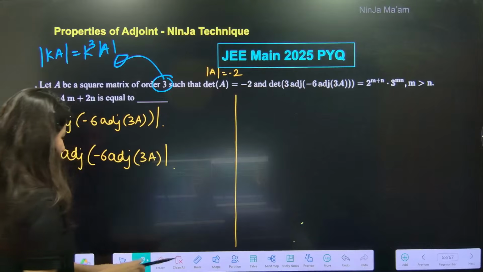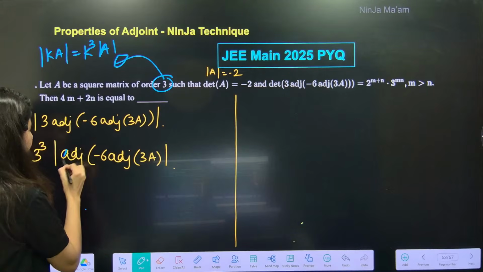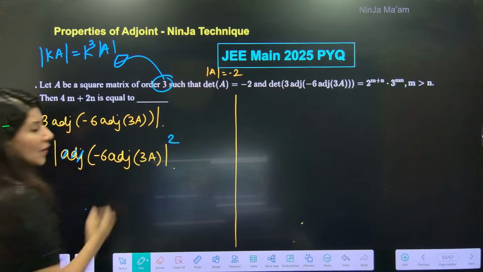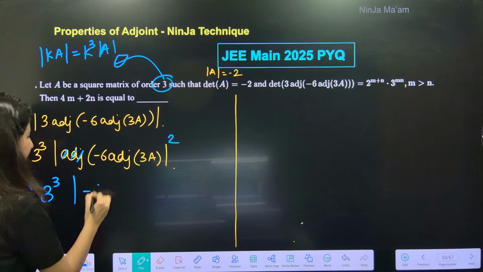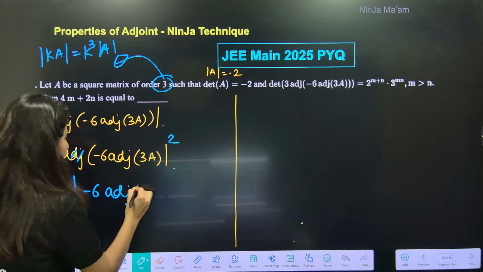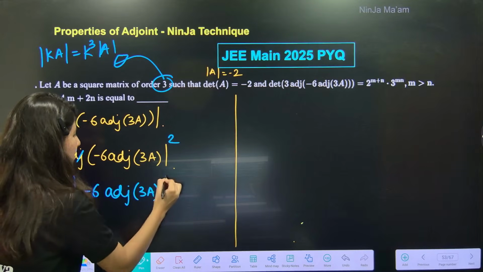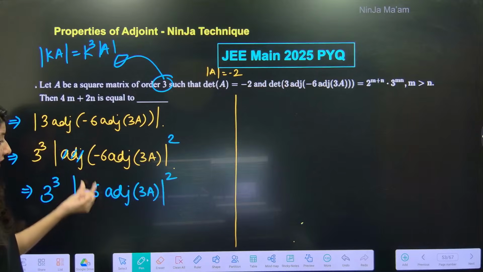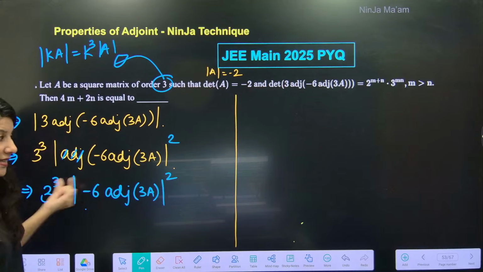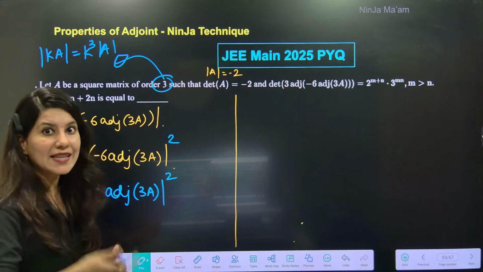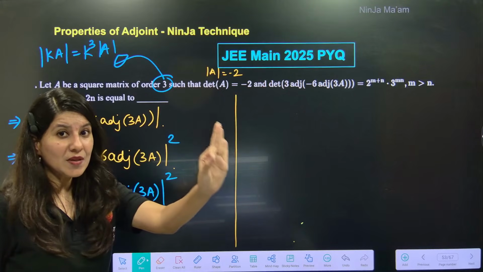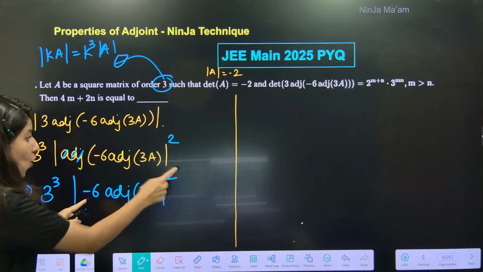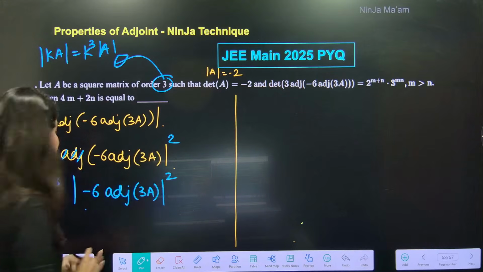This is also one of the ninja techniques. Adjoint you need to remove, apply the square. So now the expression will be 3 cube, determinant of -6 adjoint 3A, whole square. Now -6 will come out, same property, -6 cube. But important alert, be very careful, square is already there on -6.